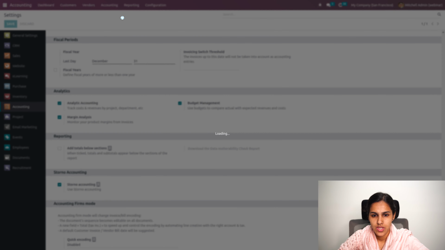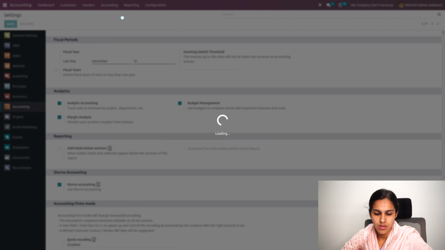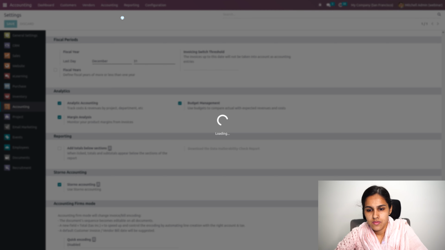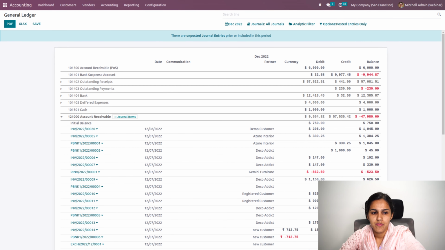So let's save, and if you go to your accounting report side, whether it is any report, that is profit and loss or balance sheet and all, you'll be able to see that red marking. And go to the general ledger. Yeah, here you can see the negative balances shown in the red color. So this is also a new feature in Odoo 16.